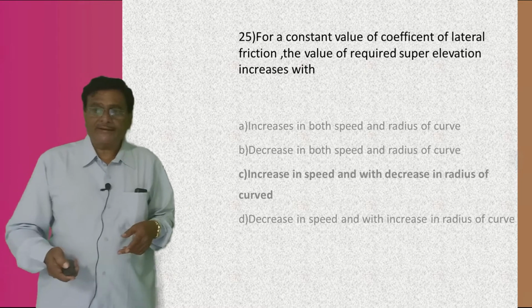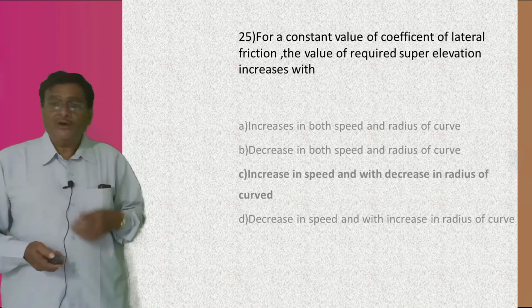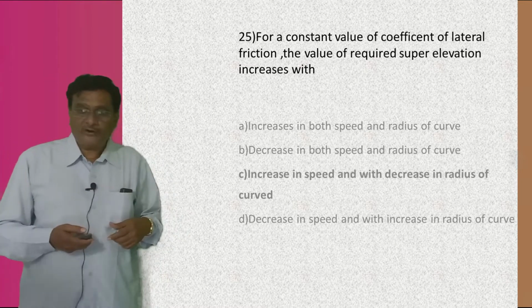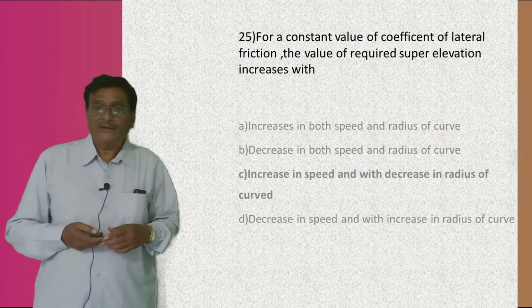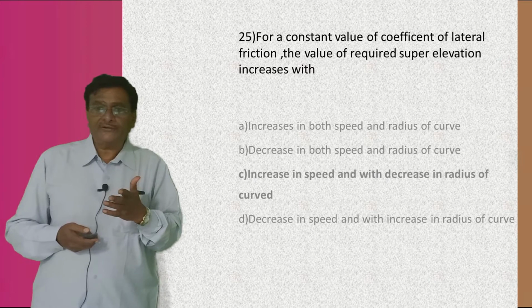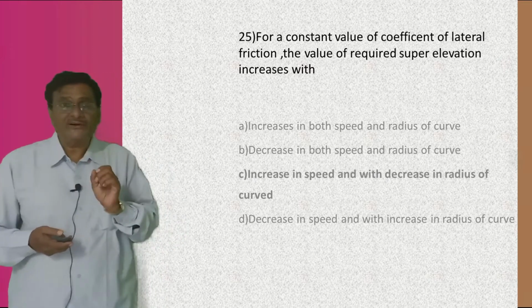Okay. Then coming to the next one: for a constant value of the coefficient of lateral friction, the value of the required super elevation increases with what? Try to understand the question.